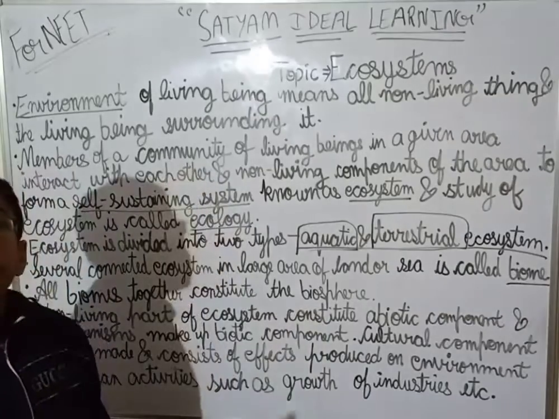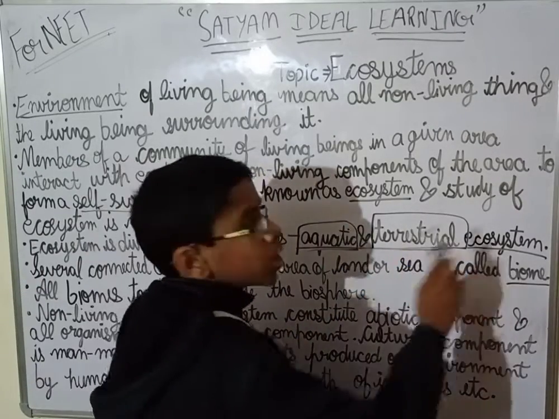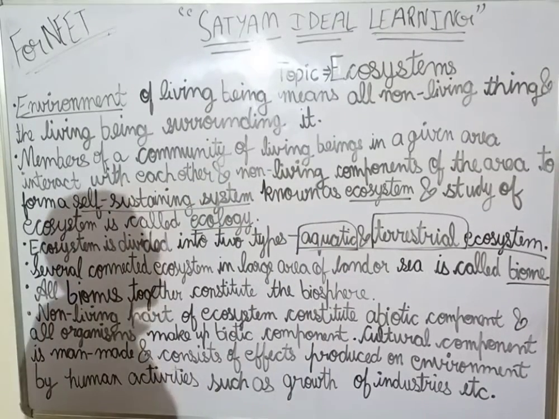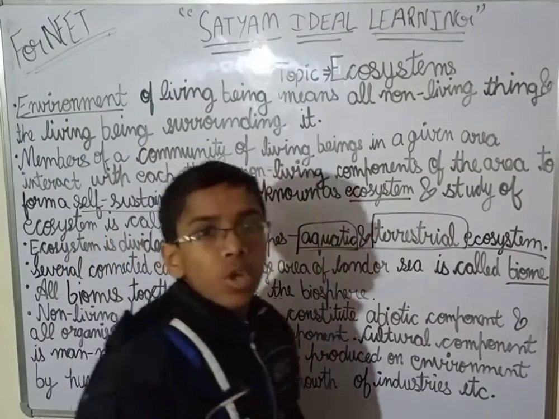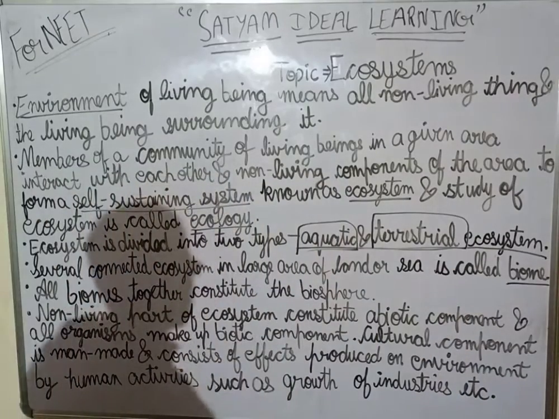And the ecosystem which exists on land is known as terrestrial ecosystem. So the ecosystem which exists on land is known as what? Terrestrial ecosystem.